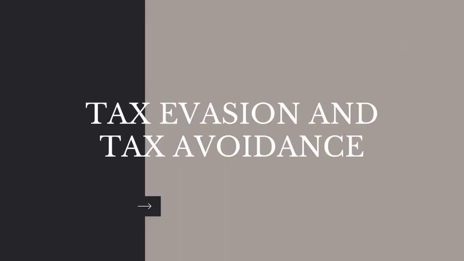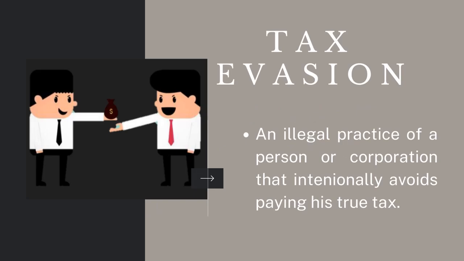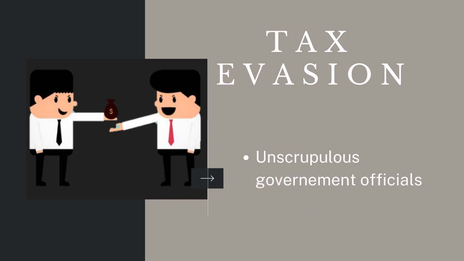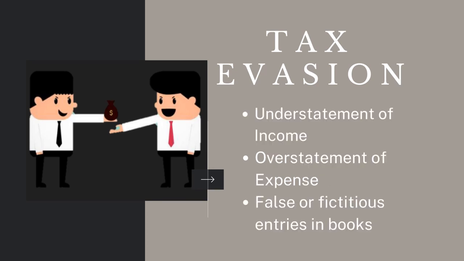Tax evasion and tax avoidance. Tax evasion is an illegal practice of a person or corporation that intentionally avoids paying his true tax. Unscrupulous government officials. Understatement of income. Overstatement of expenses. False or fictitious entries in books.